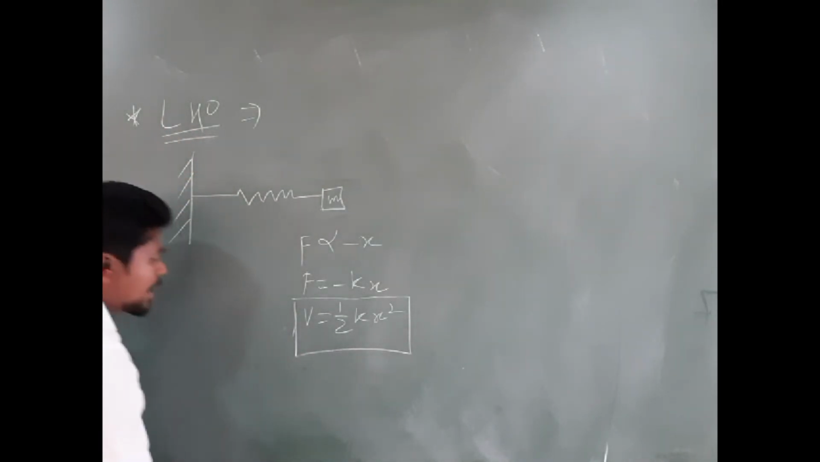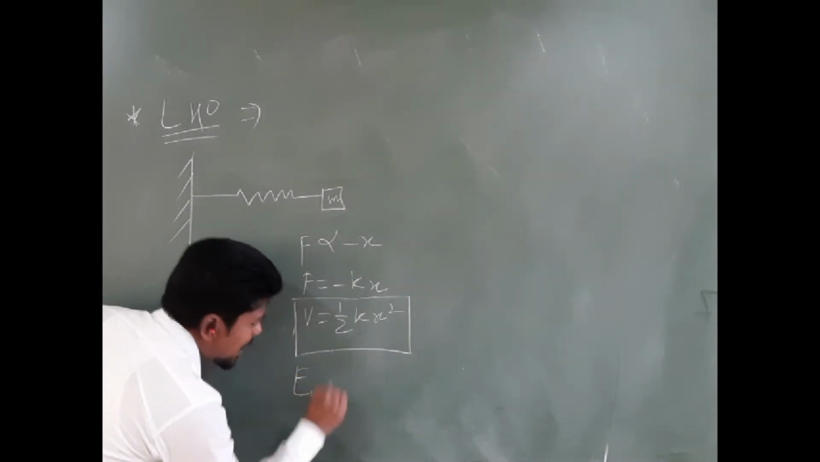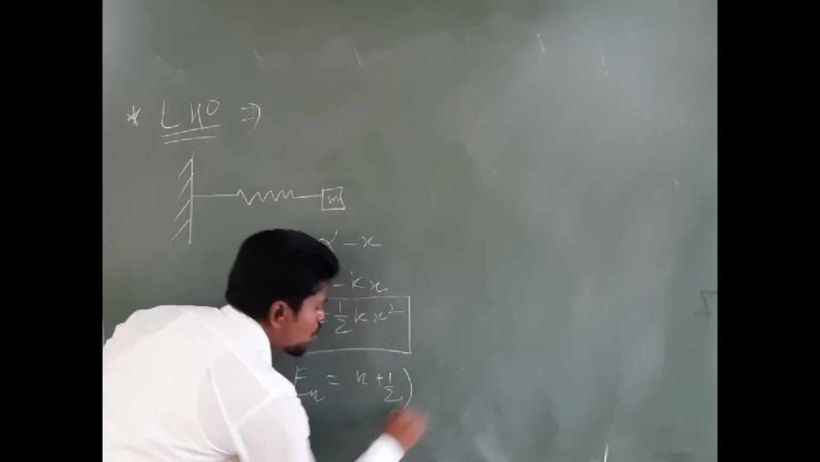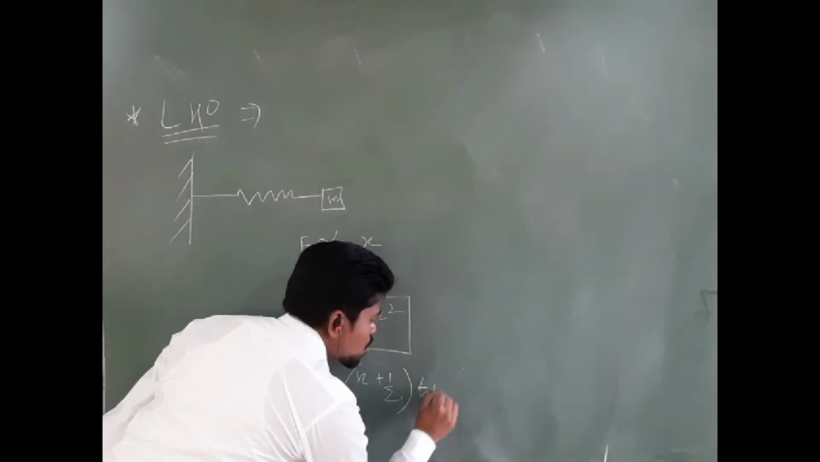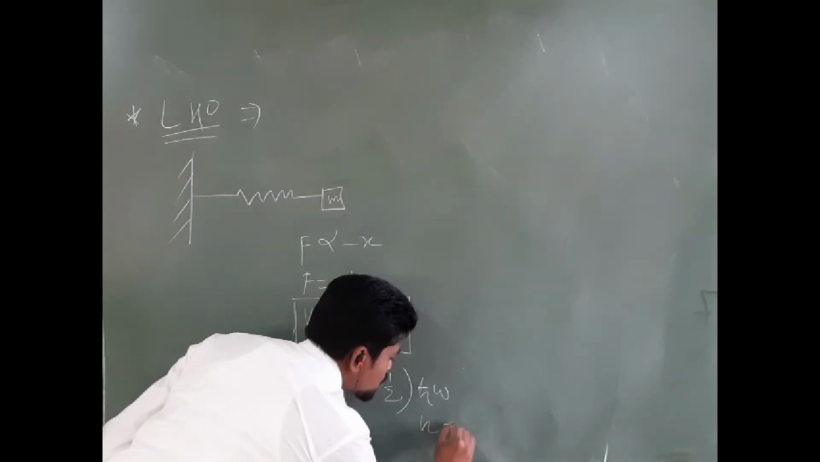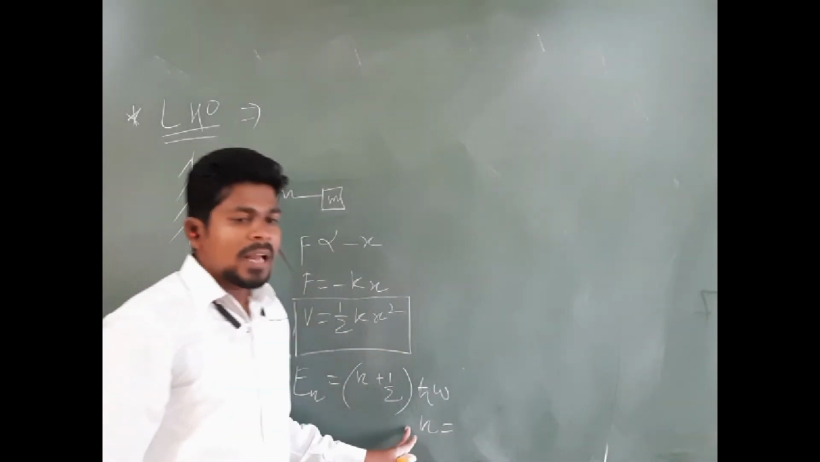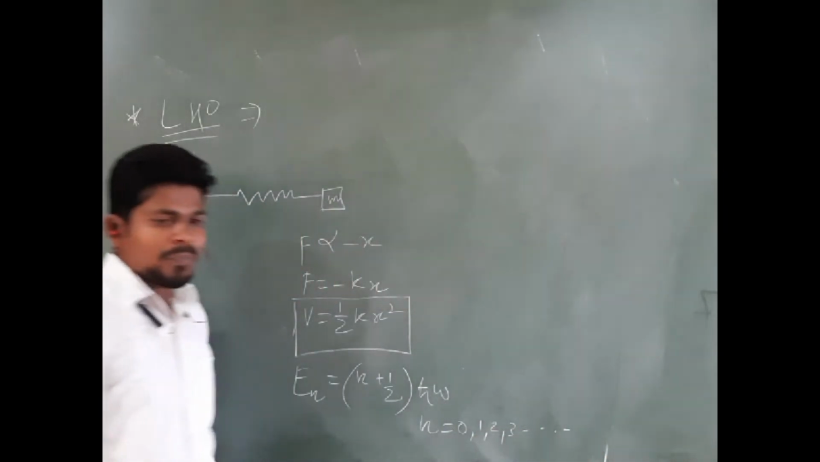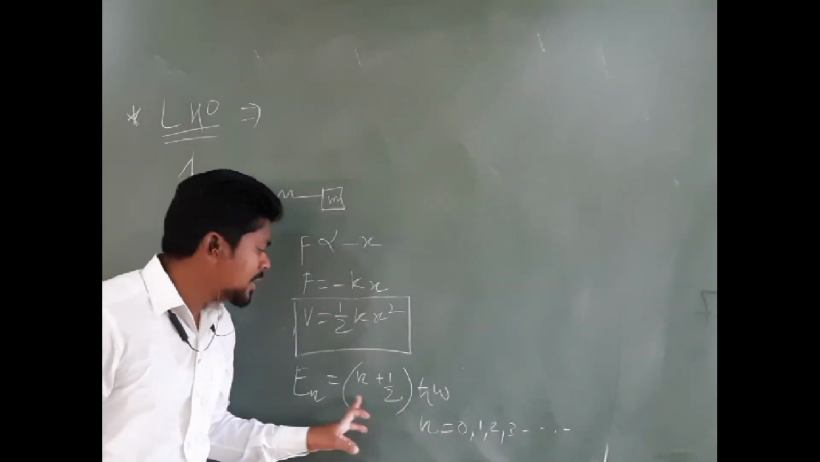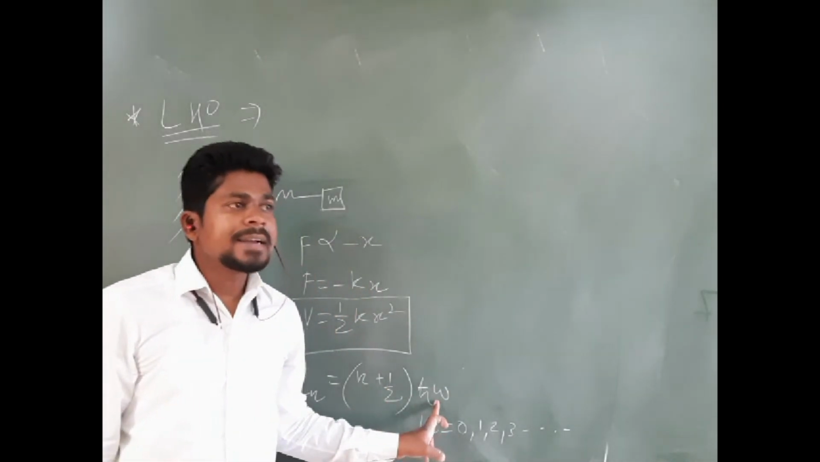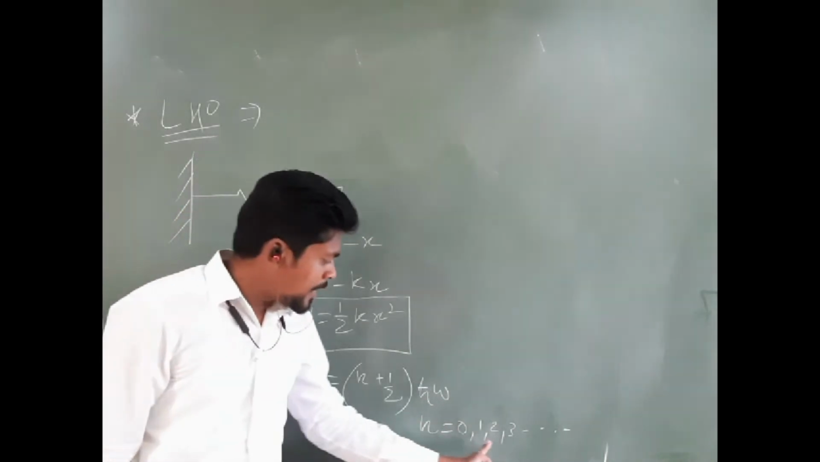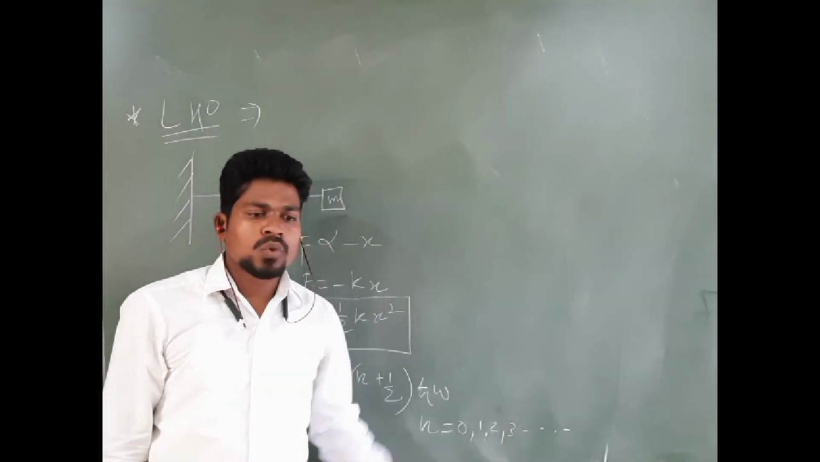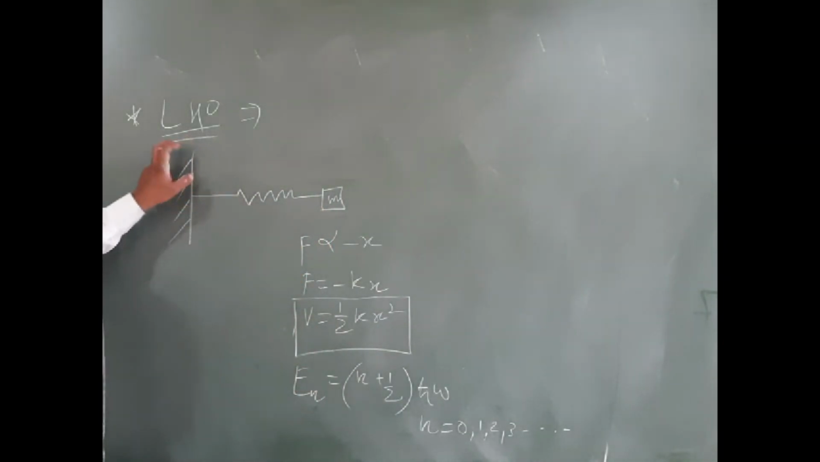We have also calculated the energy of the linear harmonic oscillator: En equals n plus 1 by 2 h cross omega, where the values of n start from 0, 1, 2, 3 and so on. When I put n equals 0 here, I will get 1 by 2 h cross omega, that is the ground state energy. If I put n equals 1, I will get the first excited state energy, then second, then third and so on. So this is the potential and this is the energy for the linear harmonic oscillator.